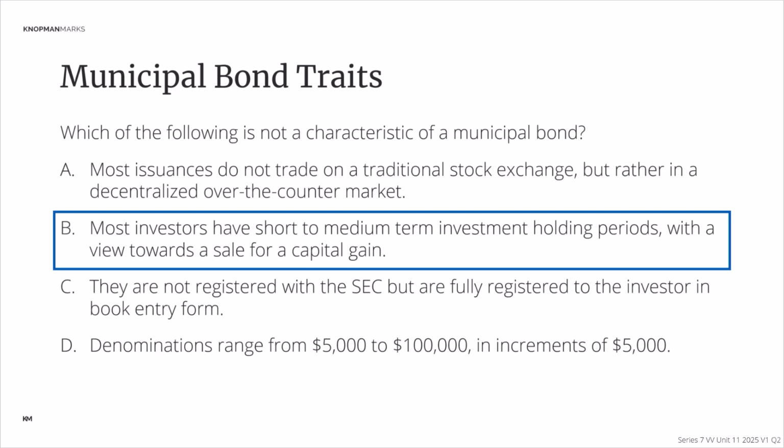And denominations of municipal bonds range from 5,000 to 100,000. That is commonly issued denominations for muni bonds. So even though we talk about par value of a bond being $1,000, that's typical on the exam. That's what you'd expect on the exam. The norms in the muni bond space today are for larger denominations starting at 5,000 and moving all the way up to 100,000. This is consistent with why B is wrong. Most investors buy big chunks of these and aim to just hold them. So all of this is working together.